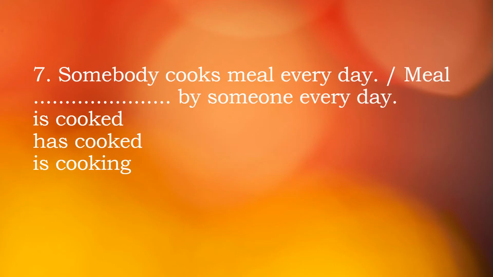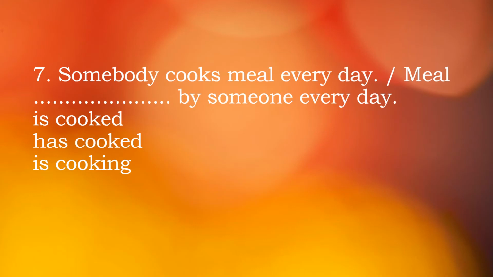It says, someone cooks meal every day. It's present simple tense. Which tense? Present simple tense. So somebody cooks meal every day. As it is present simple tense, you take the object at the beginning, then am, is, are. You understand? Then B3, then object.